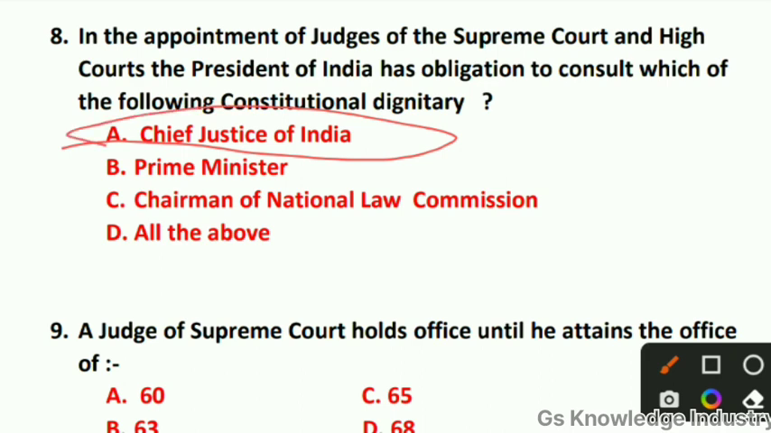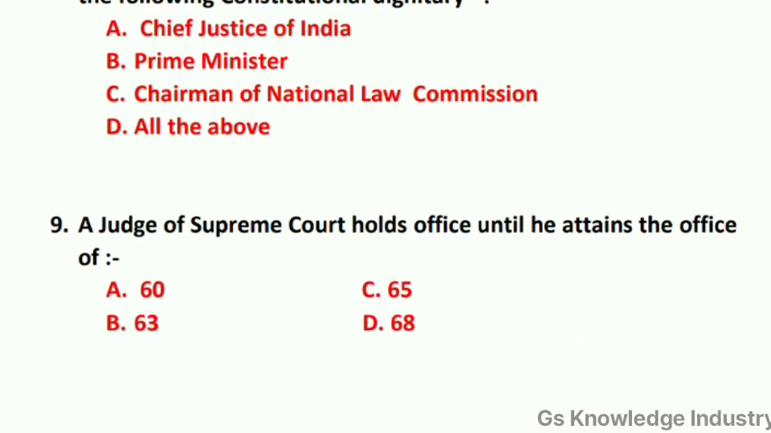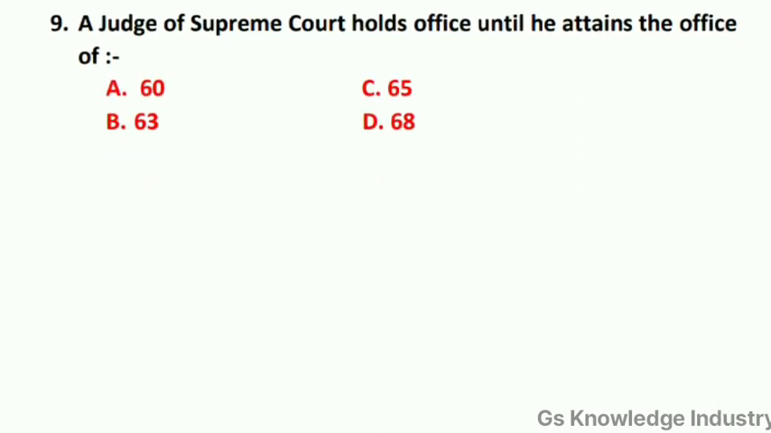And question number nine: a judge of the Supreme Court holds office until he attains the age of? Option A, 60 years. Option B, 63 years. Option C, 65 years. Option D, 68 years. Here the correct answer is option C. Option C is the right answer, 65 years, right? A judge of the Supreme Court holds office until he attains the age of 65.